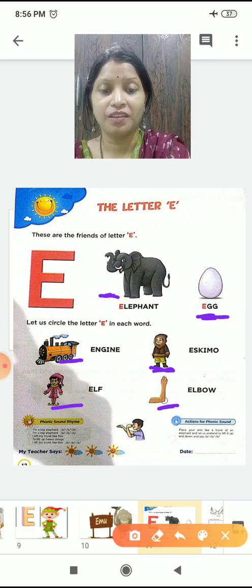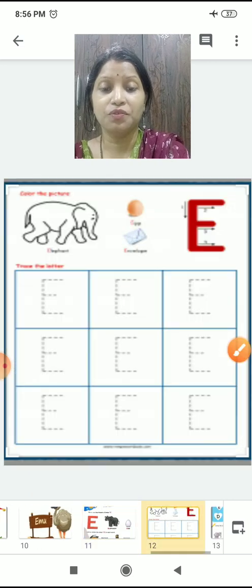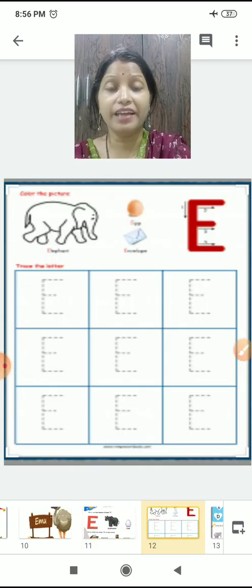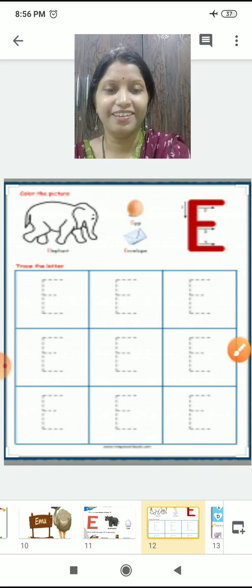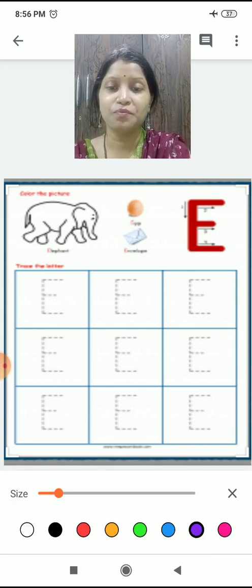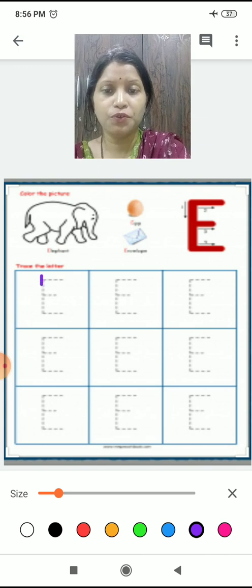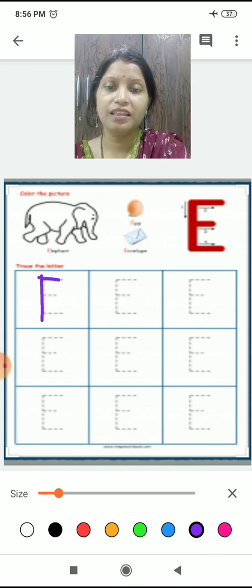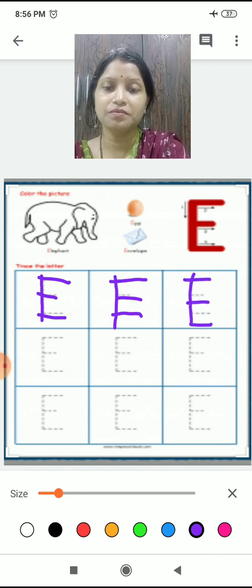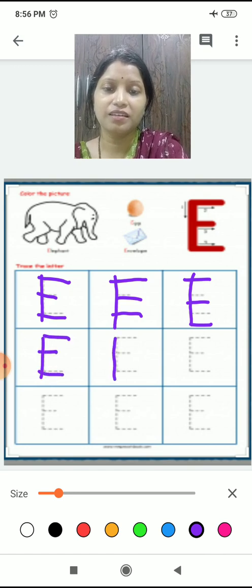Okay. Now we will study how to write E. It is very easy. Yes, I know you can write it easily. What you have to do? You have to draw a standing line, then sleeping line, standing line, sleeping line, E. Yes, you can write it.